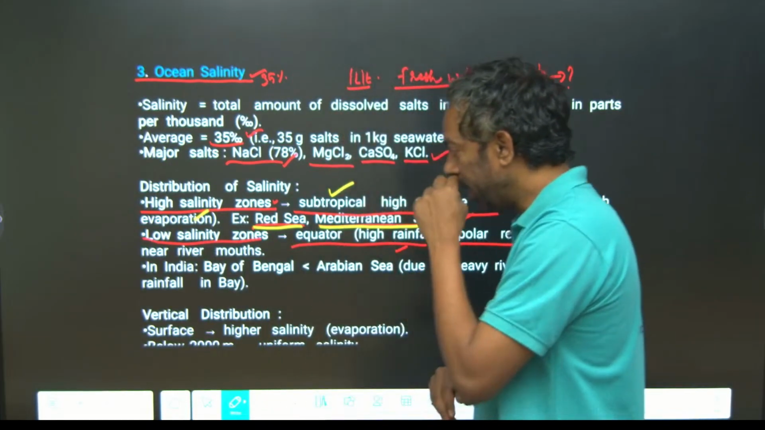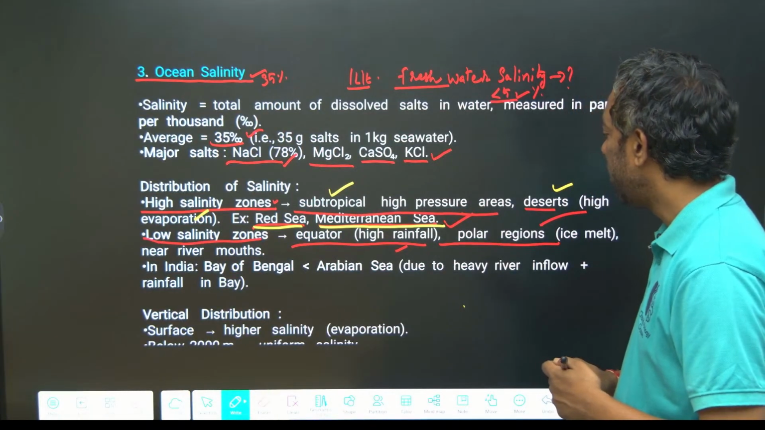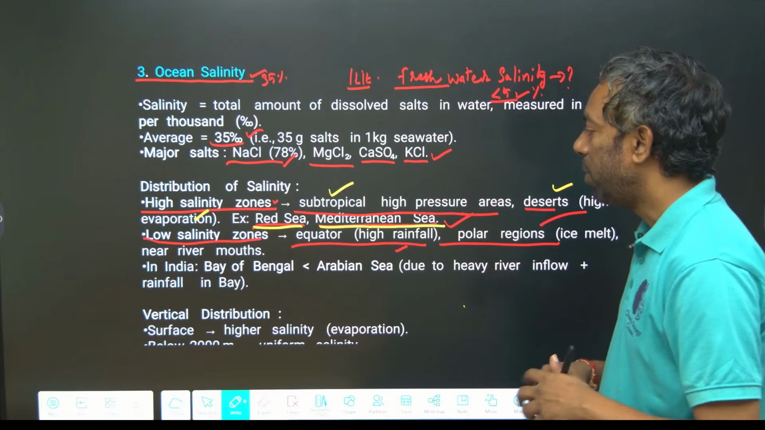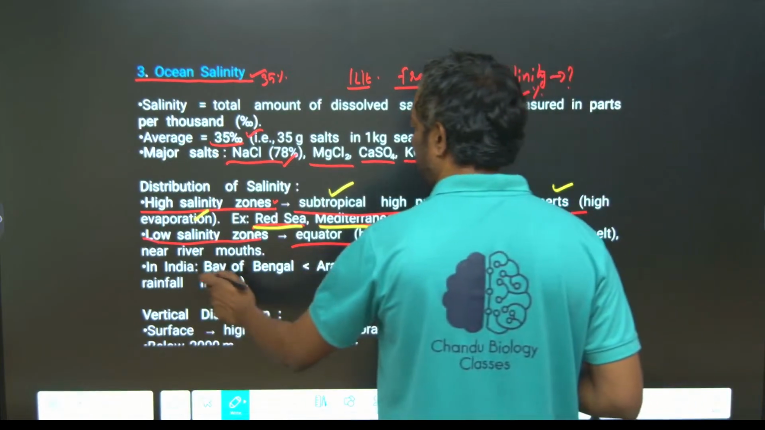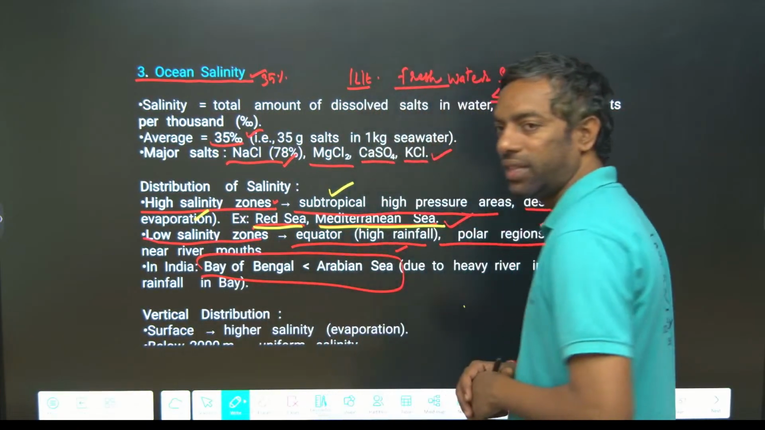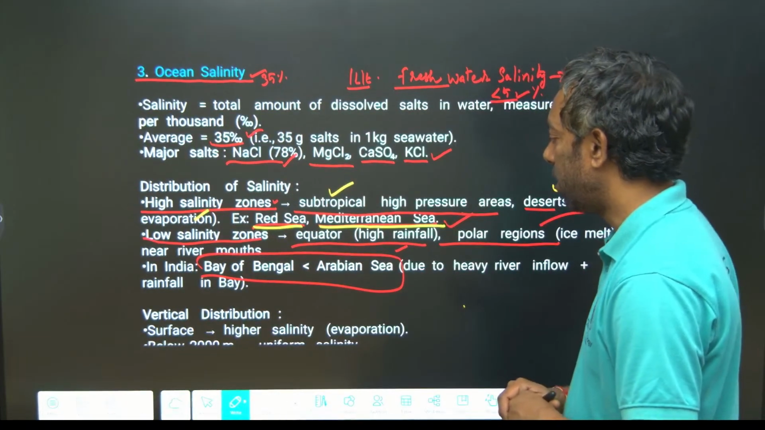In India, the Bay of Bengal and Arabian Sea: due to heavy river inflow and rainfall, the Bay of Bengal has much lower salinity than the Arabian Sea, because huge rivers flow into the Bay of Bengal.